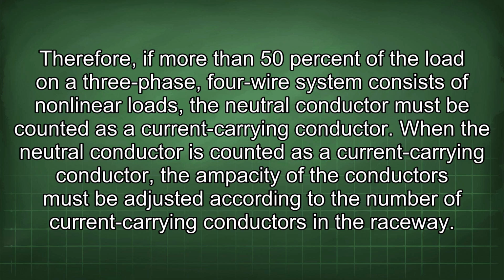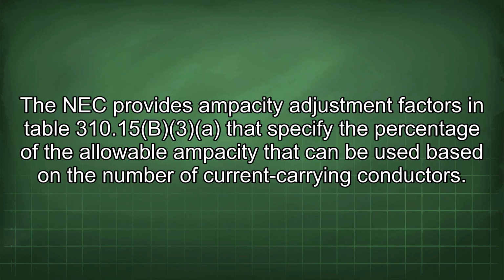When the neutral conductor is counted as a current-carrying conductor, the ampacity of the conductors must be adjusted according to the number of current-carrying conductors in the raceway. The NEC provides ampacity adjustment factors in Table 310.15(B)(3) that specify the percentage of the allowable ampacity that can be used based on the number of current-carrying conductors.